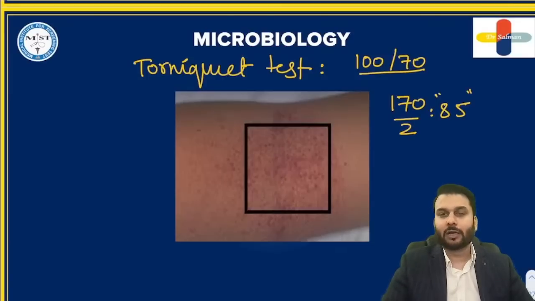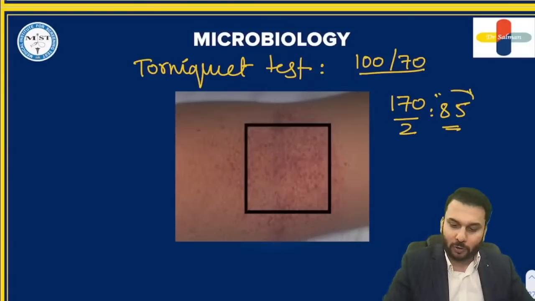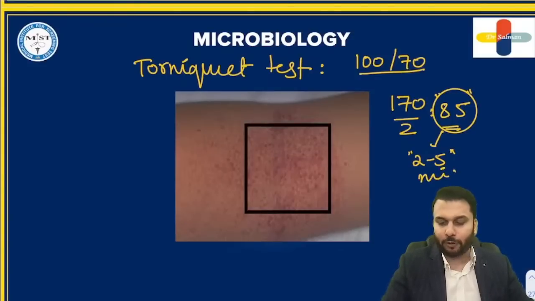So once you have the values in the patient, add up systolic and diastolic, divide by 2, and get this value. Now again tie the blood pressure cuff and inflate until 85. Hold at that point for 2 to 5 minutes and then deflate.